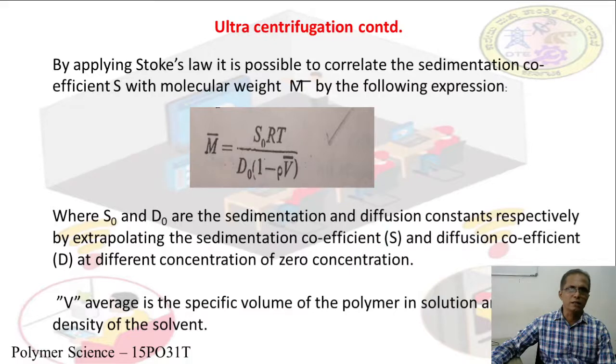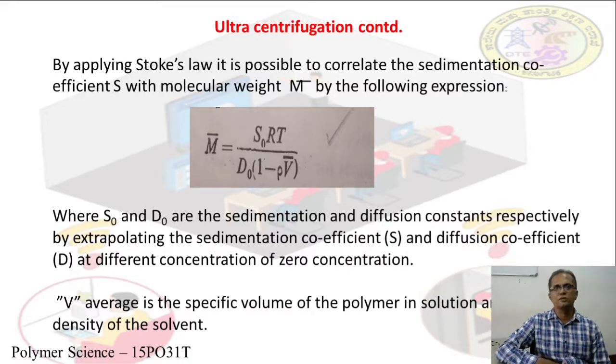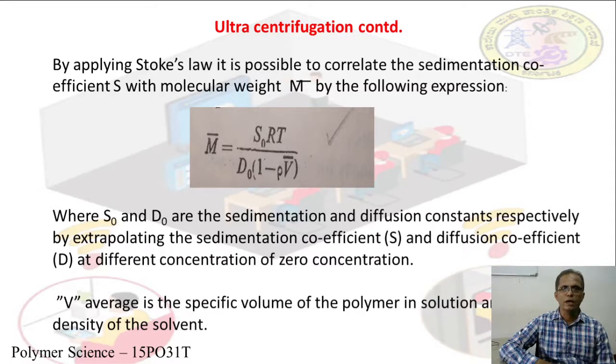By applying Stokes' law, it is possible to correlate the sedimentation coefficient S with molecular weight M average by the equation M average is equal to S naught R T divided by D naught into 1 minus rho V average.